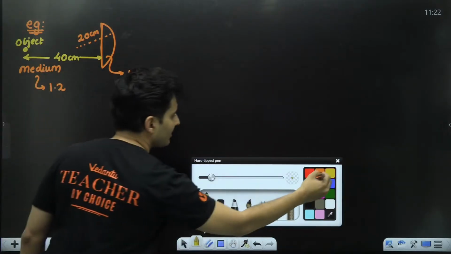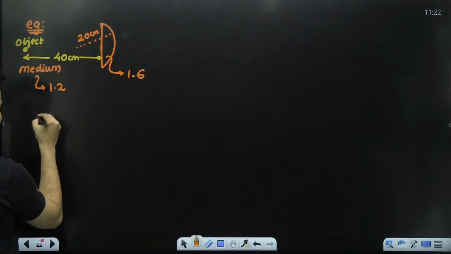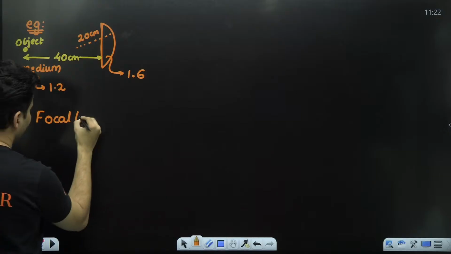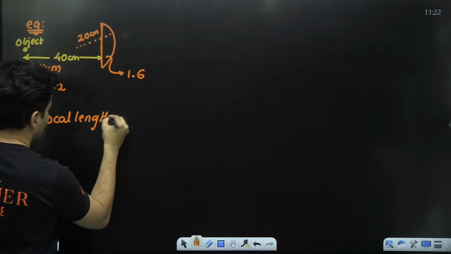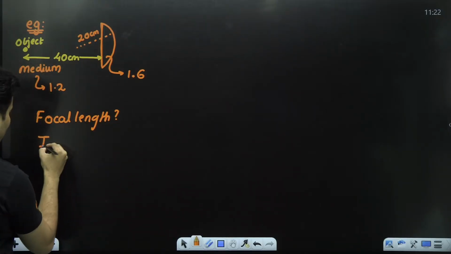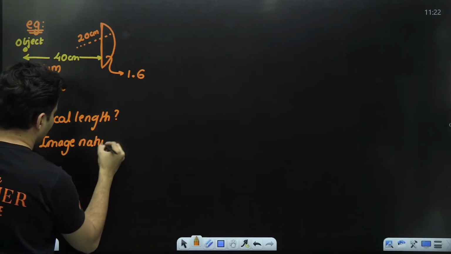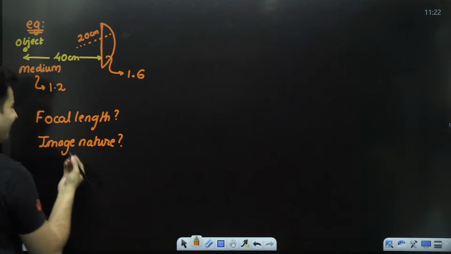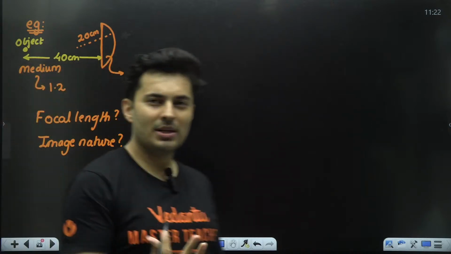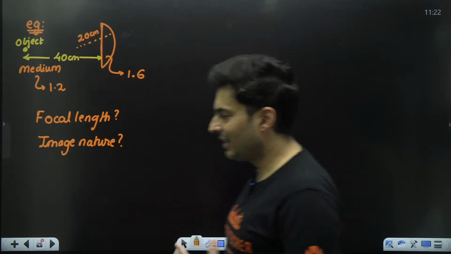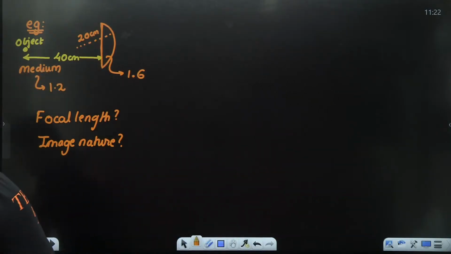The questions are as follows. Number one, find what is the focal length. Number two, the image nature and characteristics: where it is formed, how it is formed, what is the magnification, is it inverted, is it erect, enlarged, all these things. That's what we are trying to figure out. Okay.